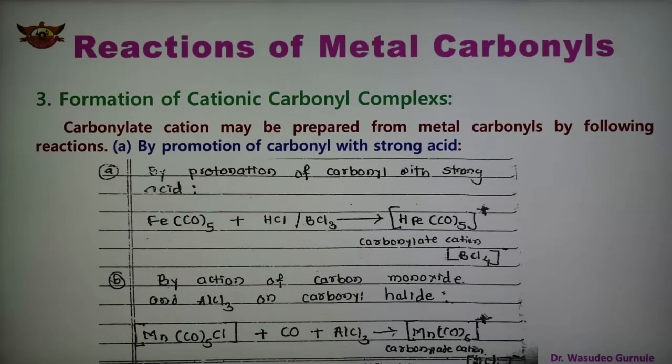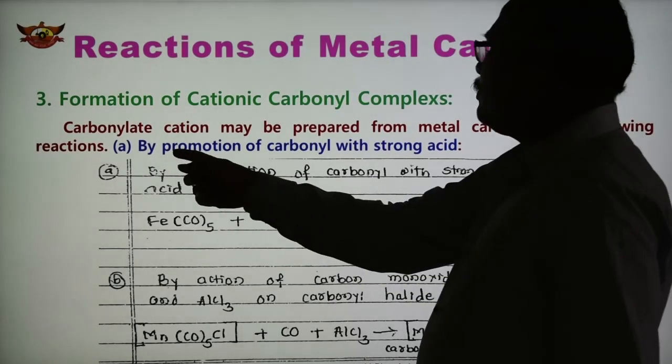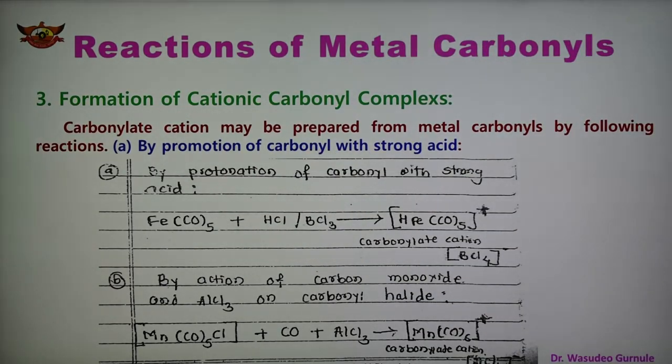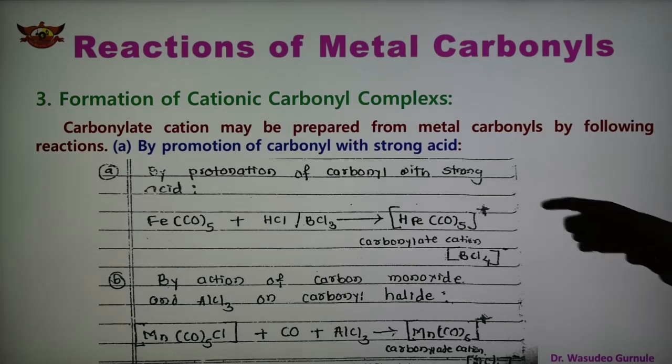Third important reaction is formation of cationic carbonyl complex. Now we have seen negatively charged complexes; now the complex formed is positively charged. In this case, carbonylate cations can also be obtained from the metal carbonyl by two reactions, A and B. First, by protonation of carbonyl with a strong acid.